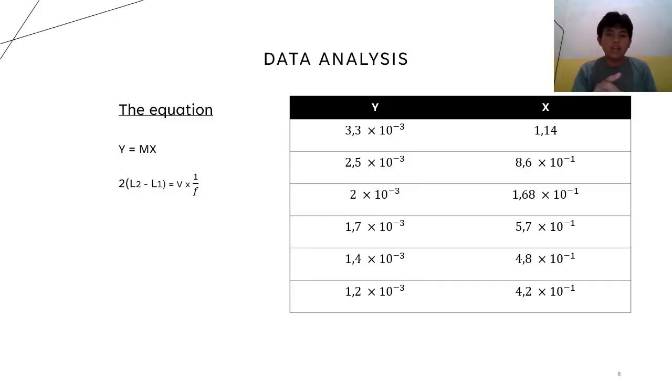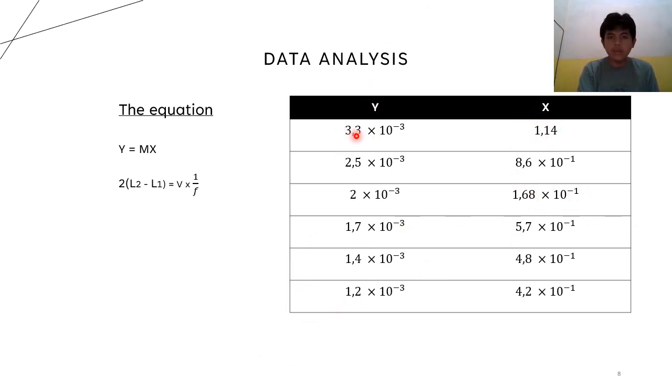So here's the data analysis. I'm using the equation y equals mx, which is 2(L2 minus L1) equals V times 1/F. And I got for y axis and x axis, so y axis I got 6, and of course x axis I got 6 too.